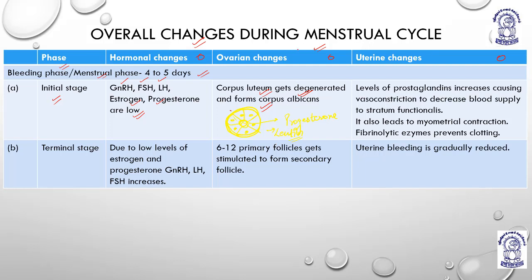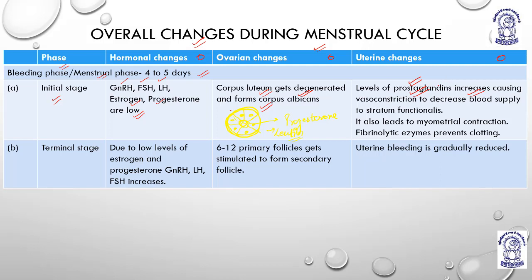What are the changes in the uterus? In the uterus, the levels of prostaglandins increase. How does it happen that prostaglandins come into play? GnRH, FSH, LH, estrogen and progesterone are all already very low, and this advantage is benefited by prostaglandins, allowing them to increase their levels.